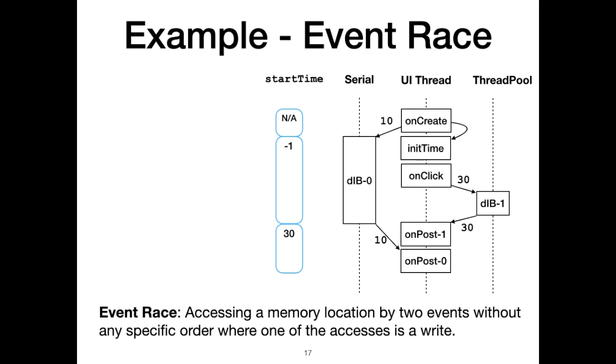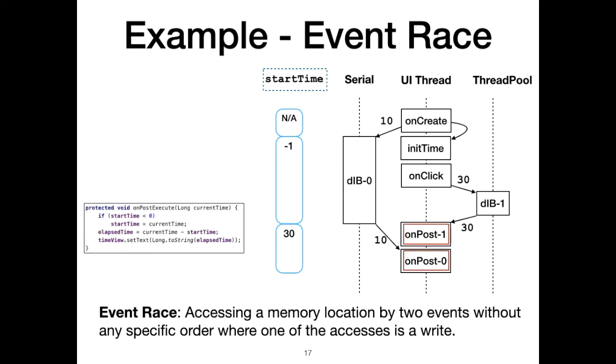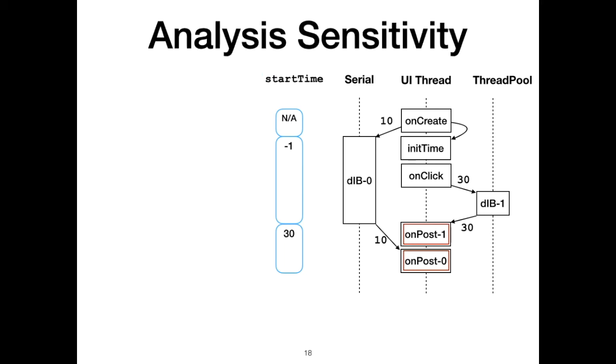Recall that an event race is accessing a memory location by two events without any specific order, where one of the accesses should be a write. In this case, the onPostExecute method has both write and read access to a start time field. Since there is no specific order between the execution of onPost events, both scenarios are possible. As can be seen, detecting such issues is difficult, especially for static techniques that do not have any information at runtime. Particularly, there are several factors that need to be considered for precise static analysis.